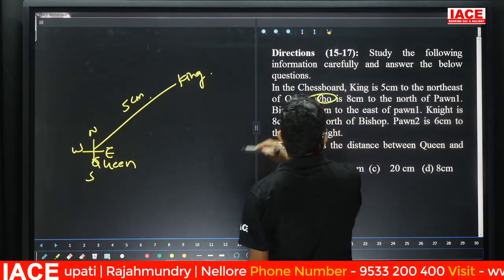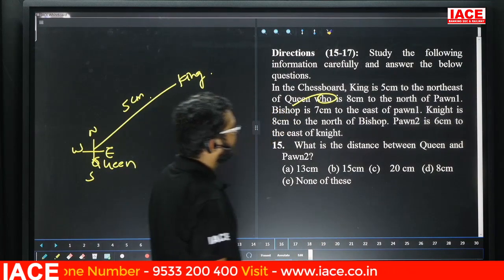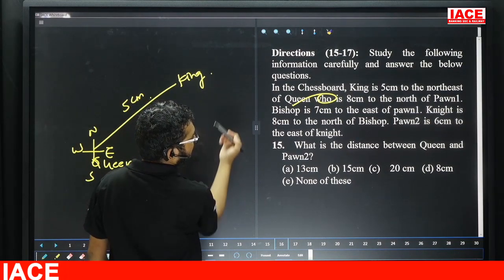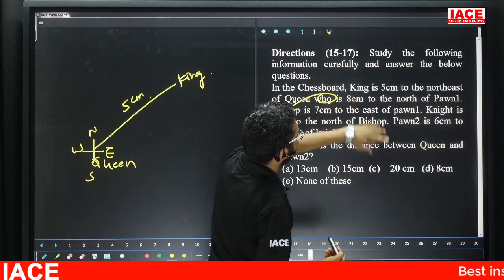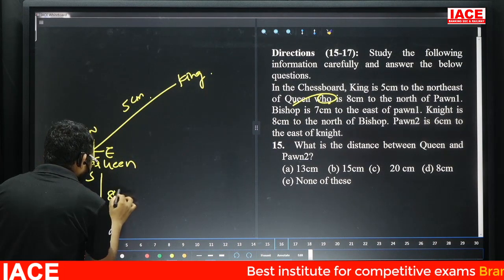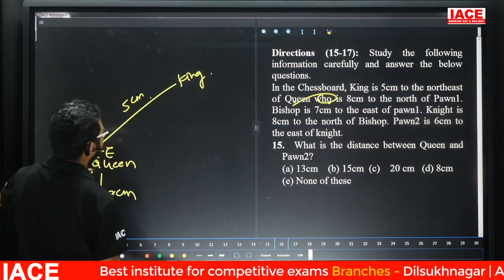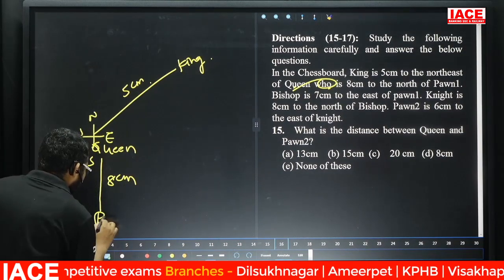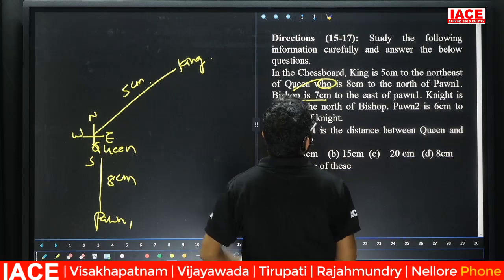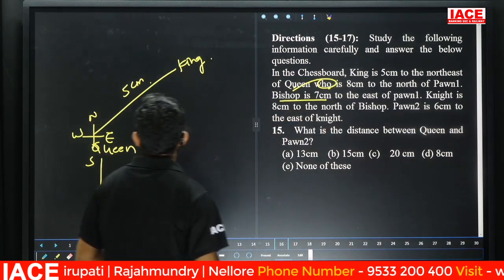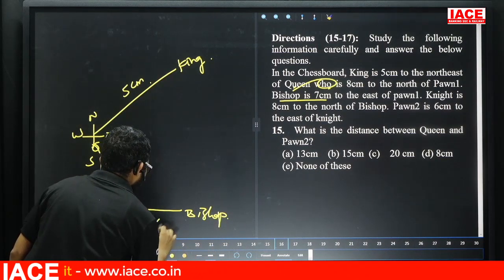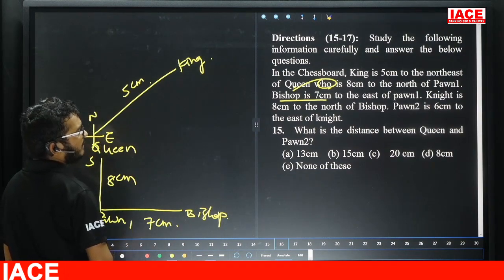Friends, who qualifies here? Queen. Queen is 8 centimeter north of pawn 1. Yes, friends, check here. Queen is 8 centimeter north of pawn 1. Yes, leave it. Next one. Bishop is 7 centimeter to the east of pawn 1. Yes, friends, check here. Now bishop, this one is 7 centimeter east of pawn 1. Yes.